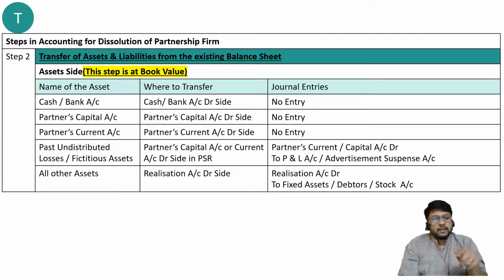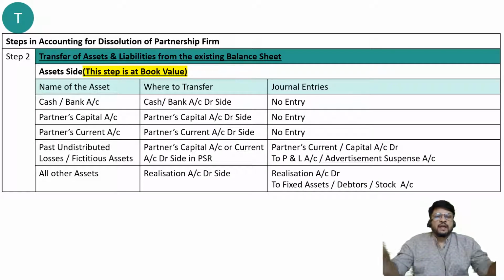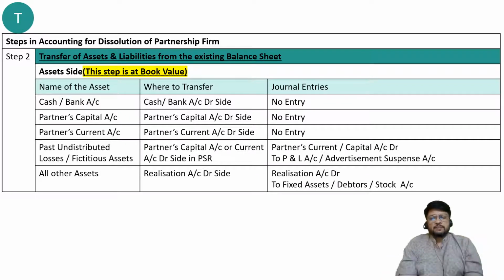So although the problem may give you that the liability is settled at so and so amount or the asset is sold at rupees so and so amount, that adjustment in the second step we are not going to consider. The second step is not of realization, not of disposal, not of payment, but only for laying down all the items on the table, that these are the items and these are their current values as per the books of accounts, as per the balance sheet, nothing more than that. We are just keeping it with a price tag.